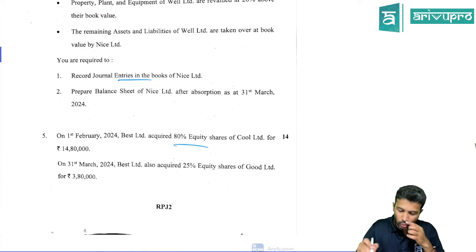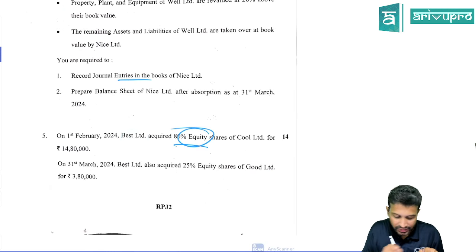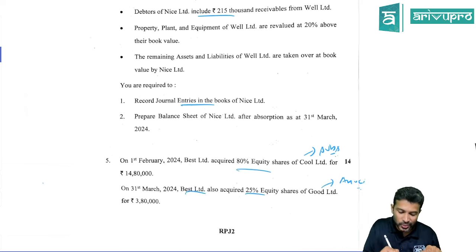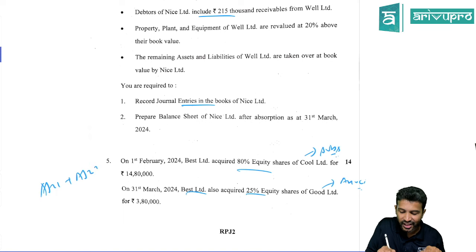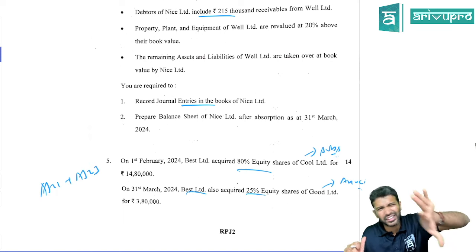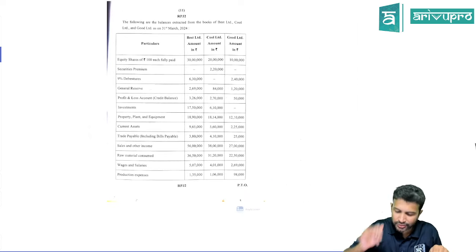But one good thing about this question is, here Best Limited has 80% equity shares in Cool. That means Cool is our subsidiary company. Okay, and Best also has 25% in Good Limited. So Good is our associate company. So here it's a combination question, AS21 plus AS23 combo question. Okay, so we have done them individually, and they have collated them. Other than that, there's nothing new. Okay, it's a pretty straightforward, same adjustment.